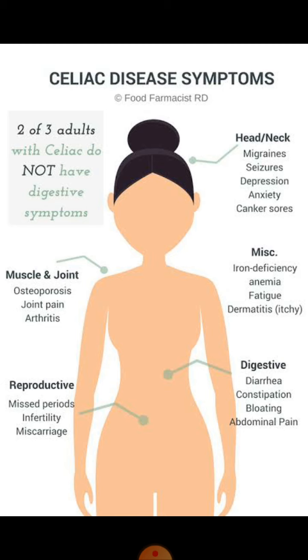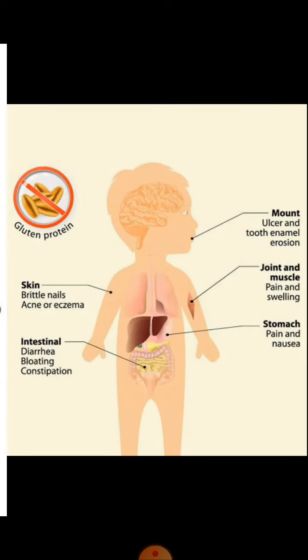The symptoms which mostly present in adults are anxiety, depression, migraines, headaches, muscle and joint pains, arthritis. Then there is infertility and miscarriages, diarrhea, constipation, bloating, abdominal pain, and iron deficiency anemia, fatigue. Iron deficiency anemia mainly results due to flattening of the villi in the brush border of the small intestine, and vitamin B12 and other nutrients are not absorbed.